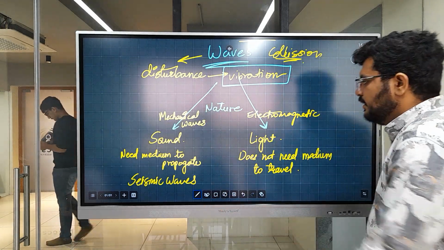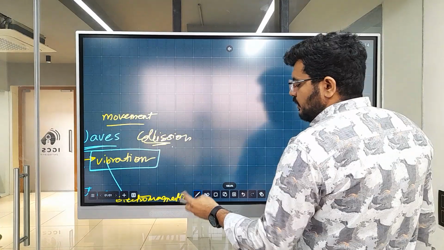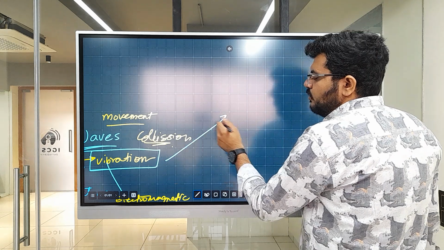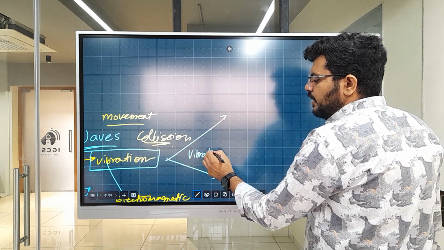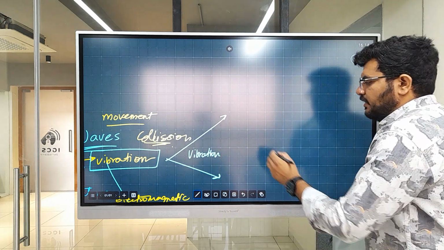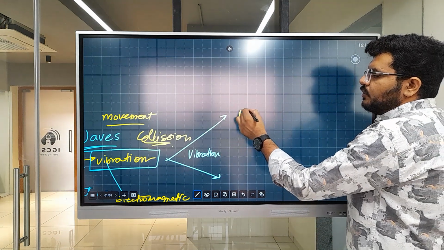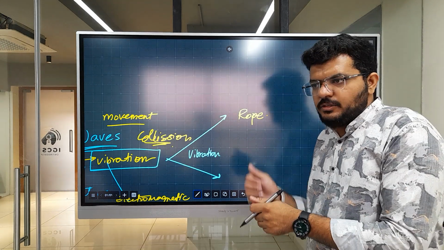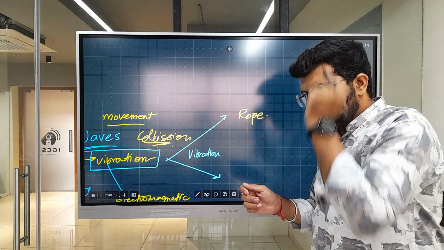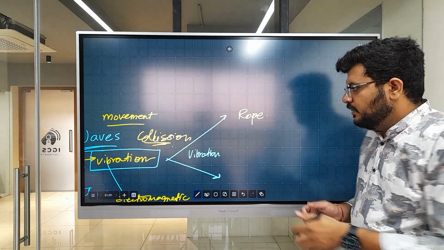Now, the other type of wave is based on the vibration of particles. Let's take an example of a rope. If I flick a rope, I'll show you a video now. If I flick a rope like this, what will happen?